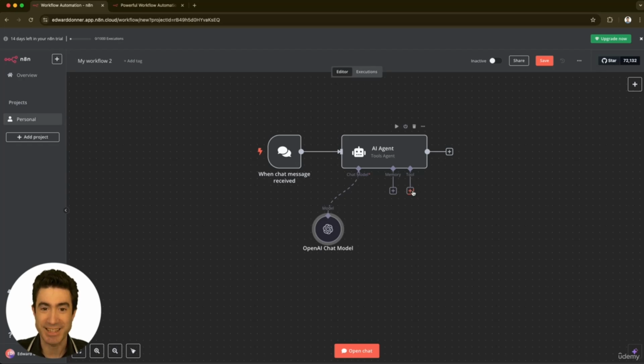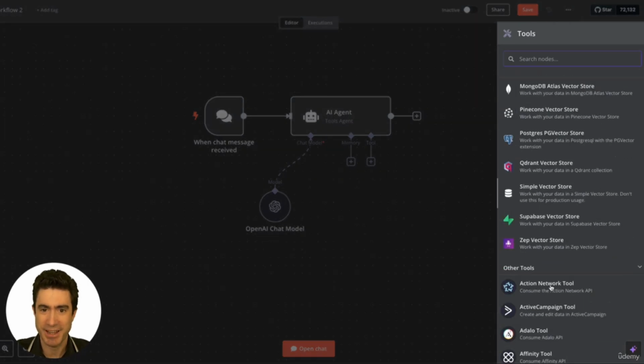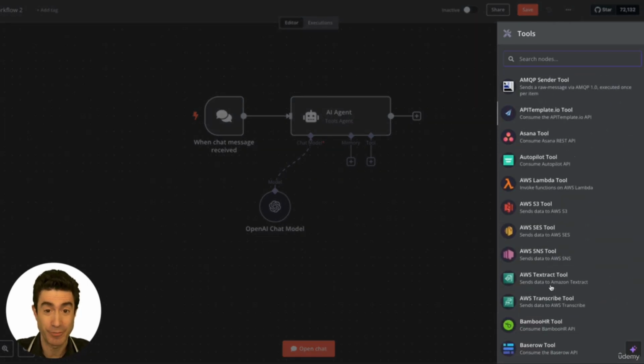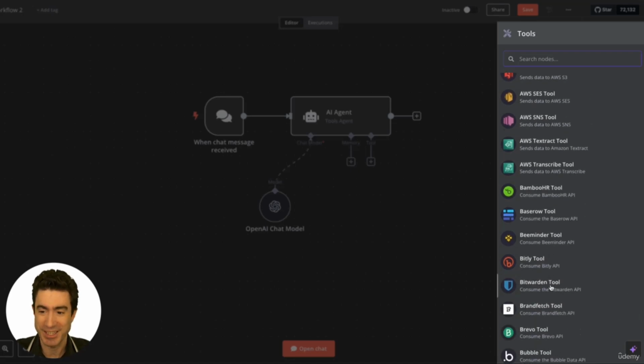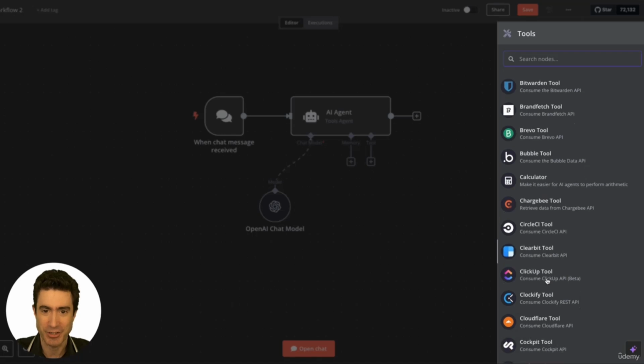We're now going to add in a tool. Now, tools are one of the most fundamental building blocks of agentic AI. And this week is going to be a lot about building tools. So I press the plus button to open up the list of tools that I could connect with the AI agent. And you can see there's a large number of tools, a lot of different things that this agent could use, could take advantage of. It could do calculations with a calculator.